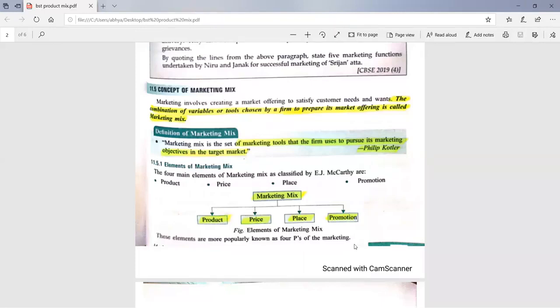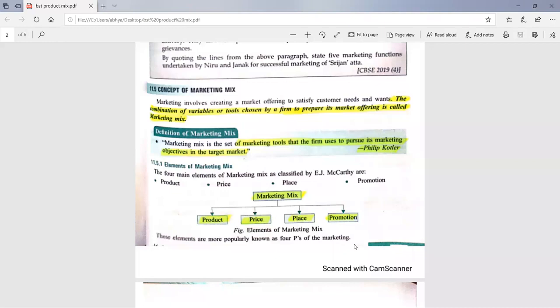So we can say the marketing mix is a combination of four P's, that is product, price, place, promotion. I'm repeating the definition which I had given you earlier. The combination of variables.